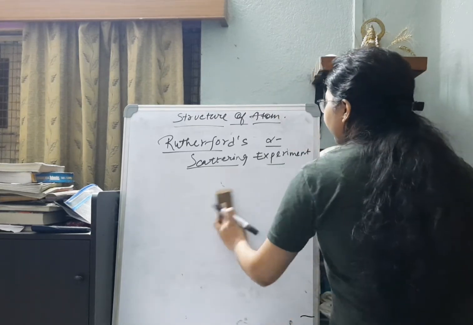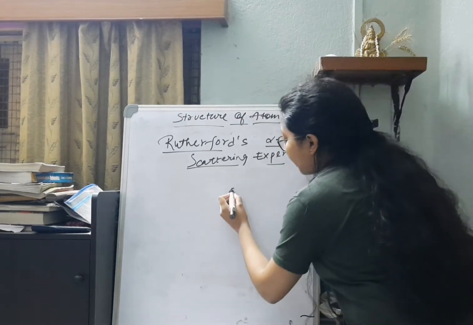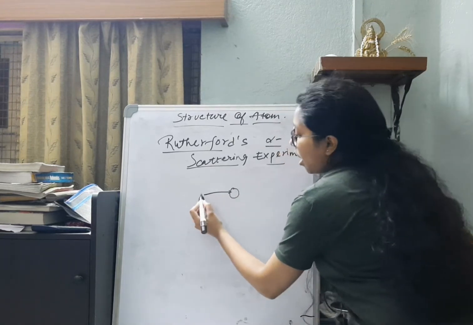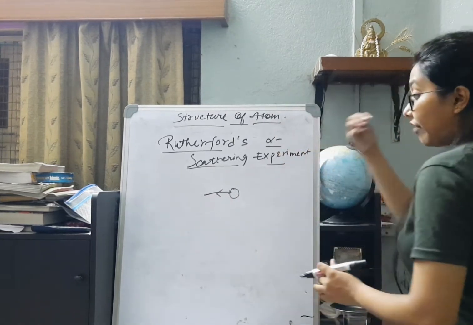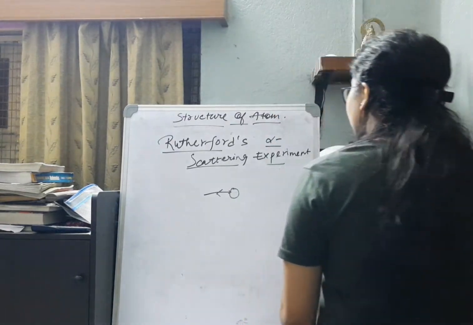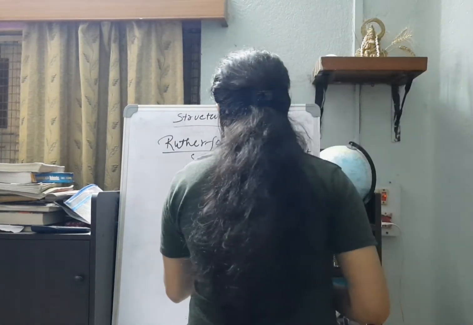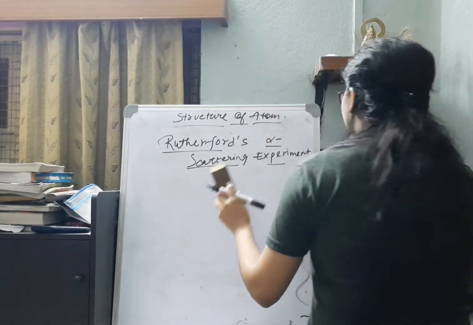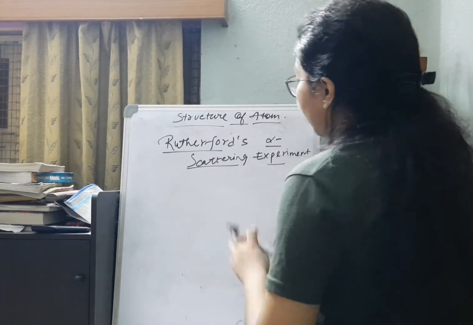Retraceability was for very few cases. That means it's striking the nucleus and just retracing its path. That was very rare, but for a very few, deflection at different angles was observed. So from this, Rutherford came to a conclusion.